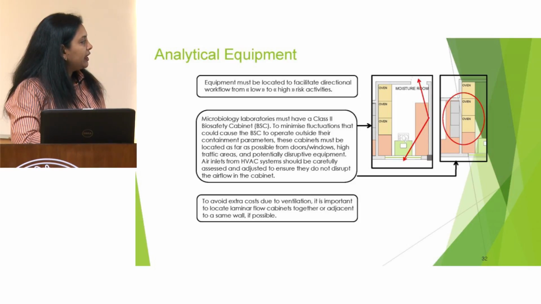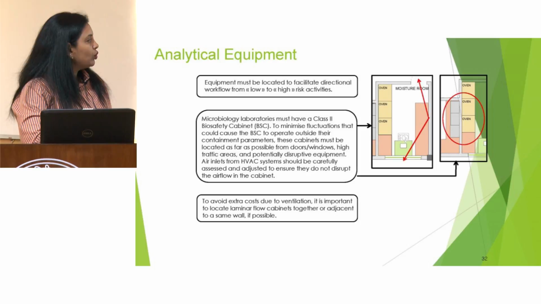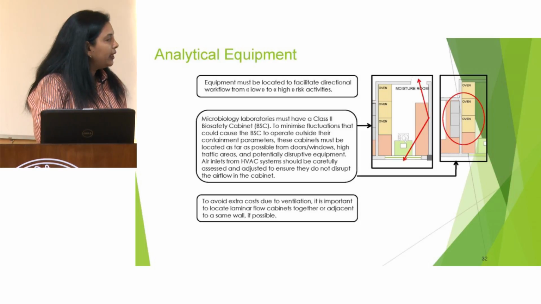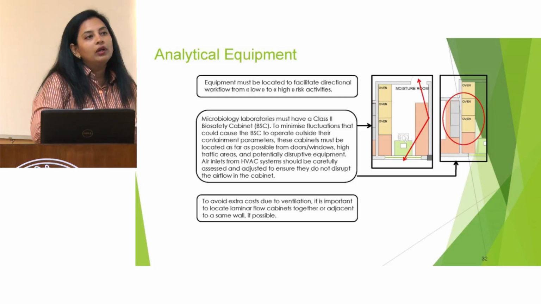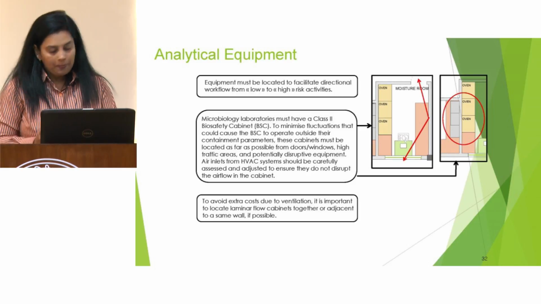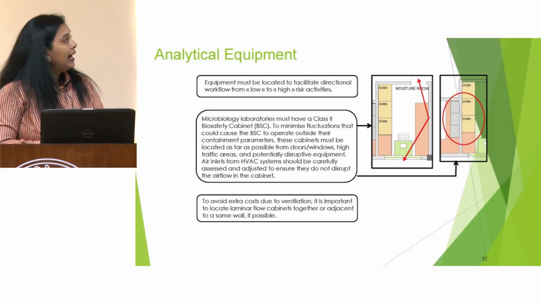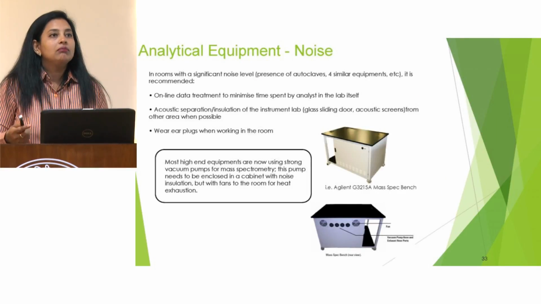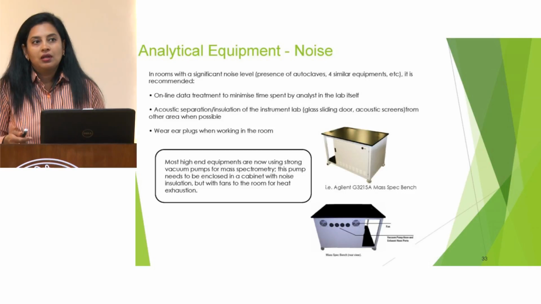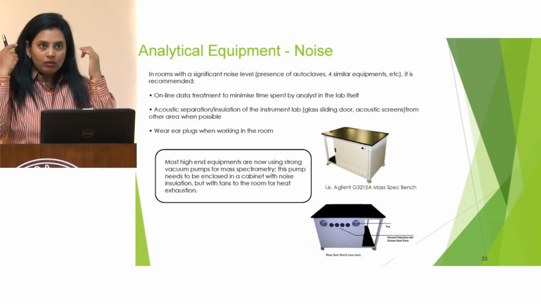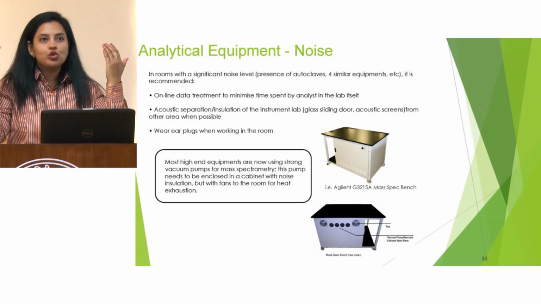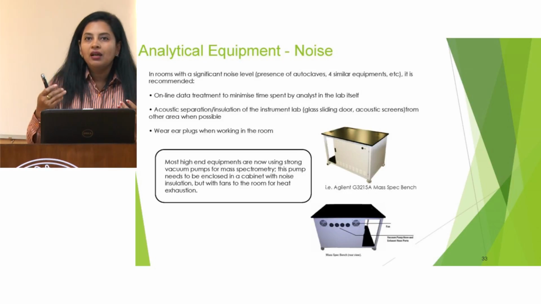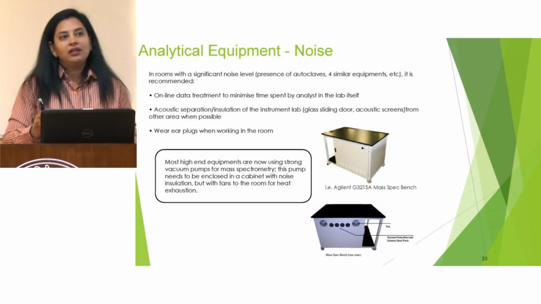It's mentioned here that, for cost reasons also, it is advisable to locate laminar airflow cabinets together or adjacent to the same wall if possible. And when we have a lot of equipment in the lab, then there is a lot of noise in the lab, and if we are continuously exposed to a lot of noise, then definitely our hearing capacity starts decreasing and it starts impacting us.